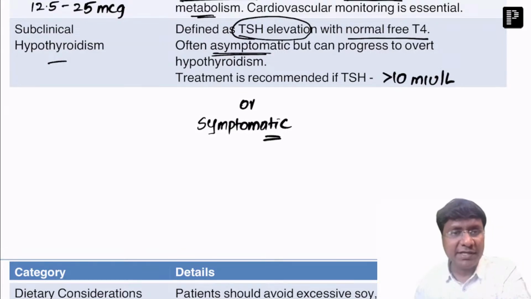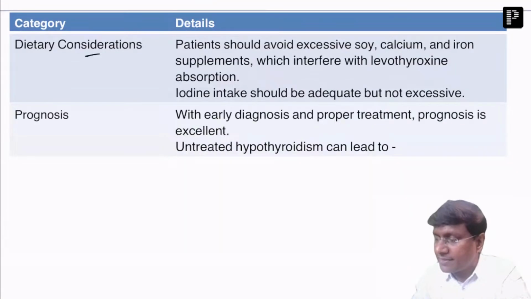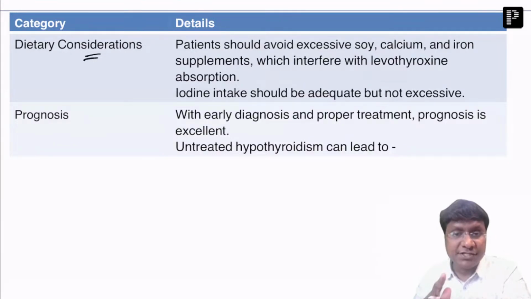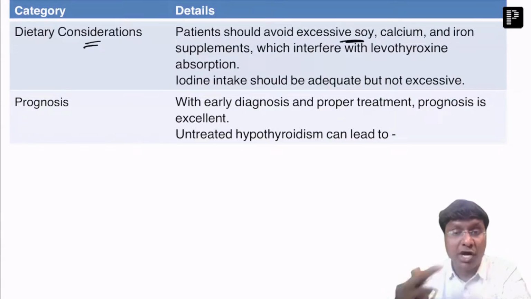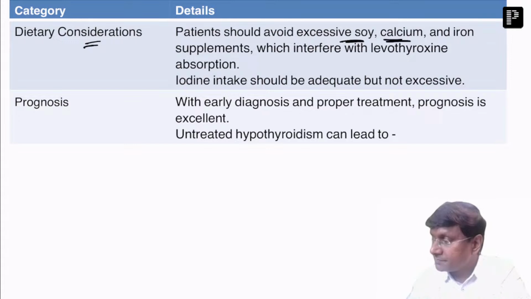Right? Now, what are the dietary considerations which are very important in hypothyroidism? Patients with hypothyroidism should avoid excessive soybean or soy, calcium, and iron supplements. Why?